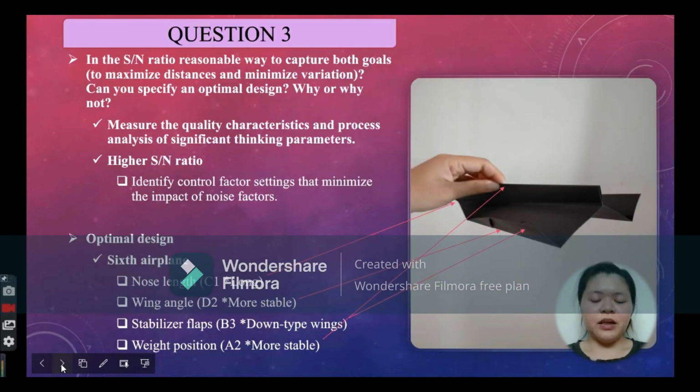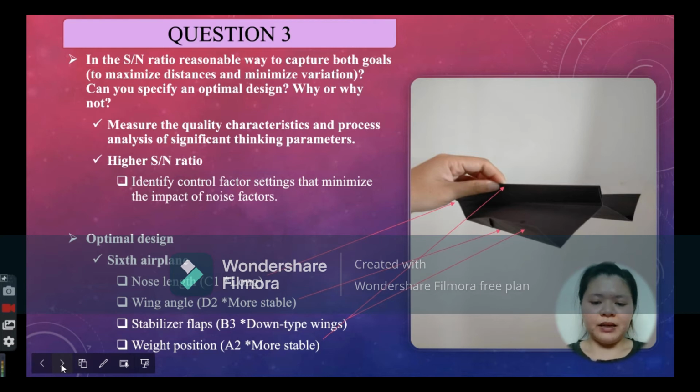Next, the third question is: is the SN ratio a reasonable way to capture both goals, to maximize the distance and minimize the variation? Can you specify an optimal design? Why or why not? Yes, the SN ratio is a reasonable way to capture both purposes.